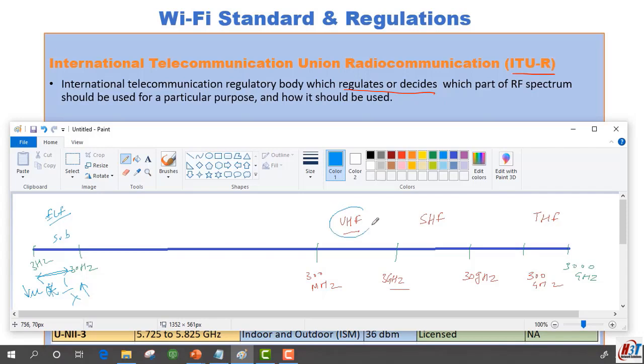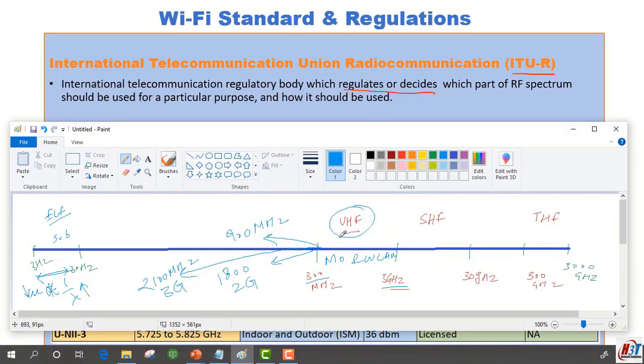The other one is UHF, which starts from 300 MHz and goes up to 3 GHz. This band is used for mobile communication and wireless LAN communication. In this band, we have 900 MHz, which is used for second generation mobile communication. We have 1800 MHz, which is also used for second generation mobile communication. And we also have 2100 MHz, which is used for third generation mobile communication.